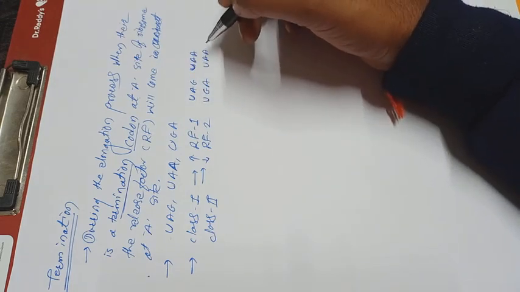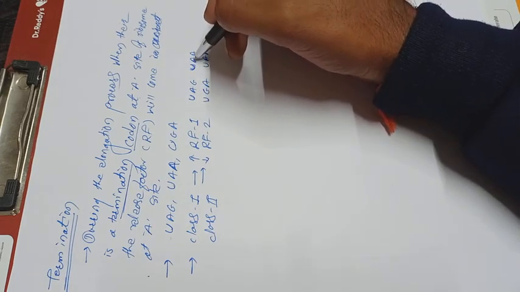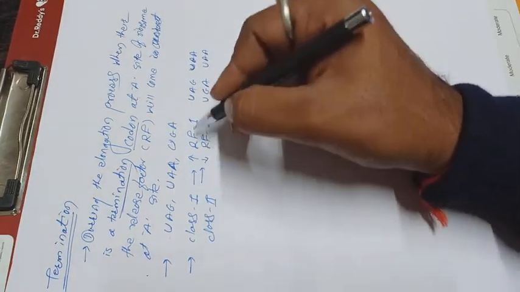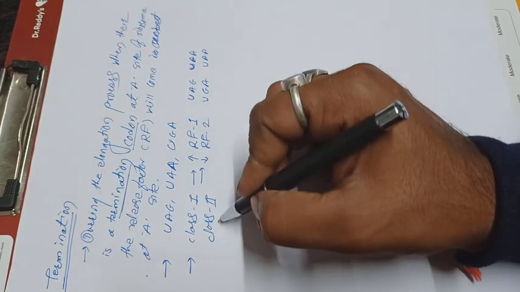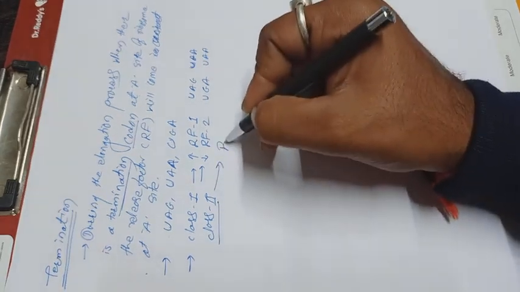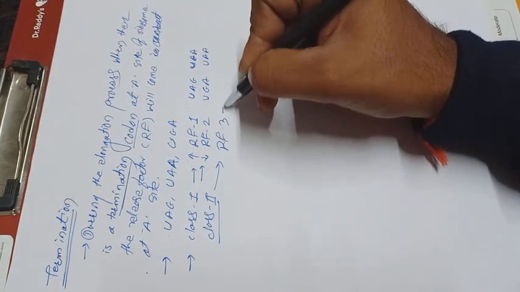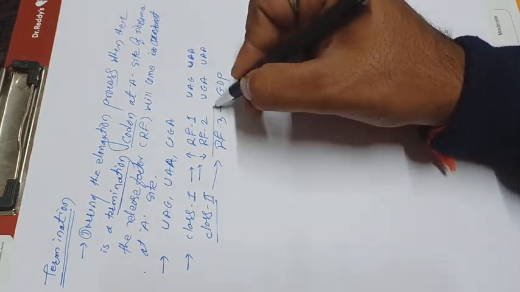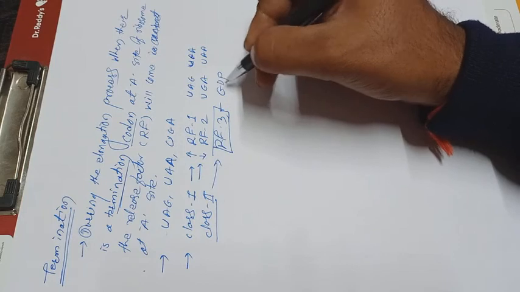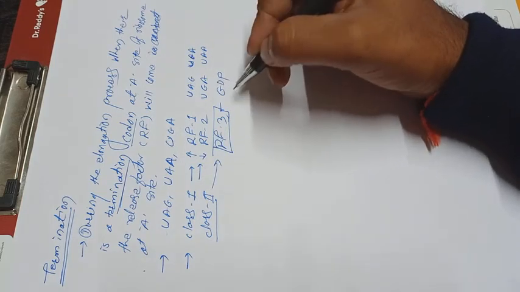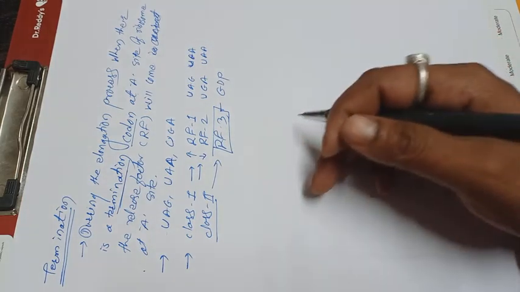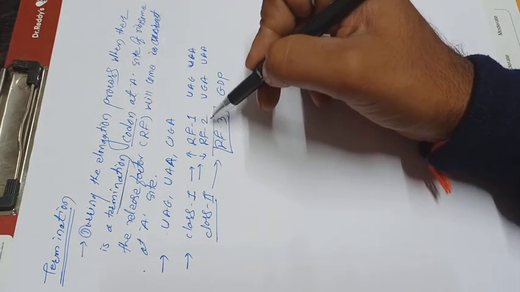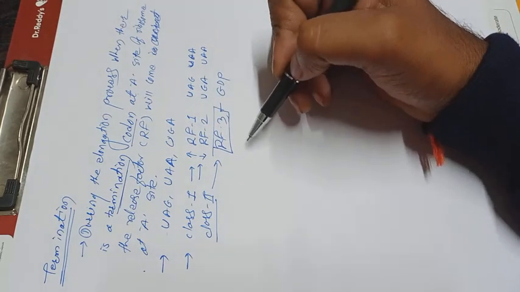UAA is accepted by both RF1 and RF2, and class 2 consists of RF3 GDP. RF3 is also an important release factor. So there are three release factors: release factor 1, release factor 2 and release factor 3.